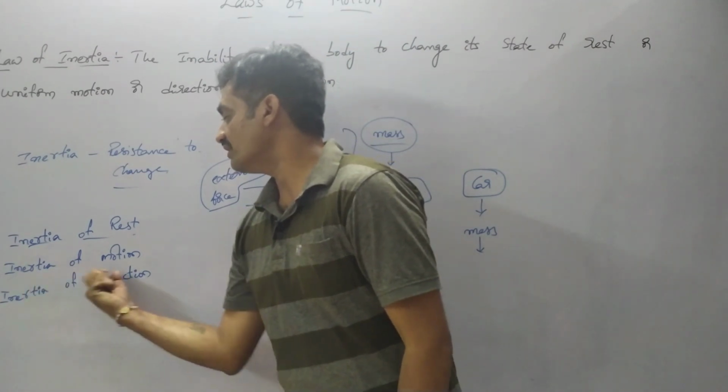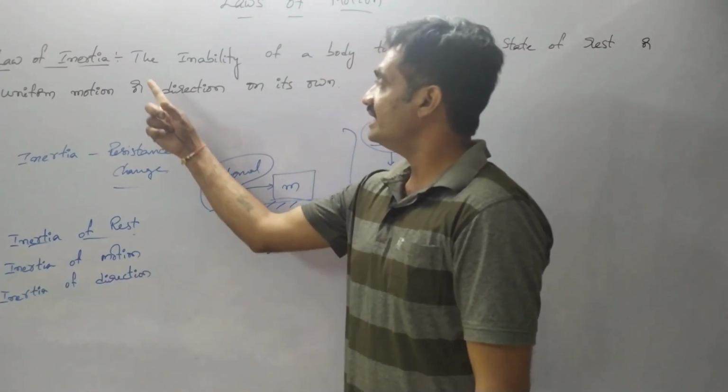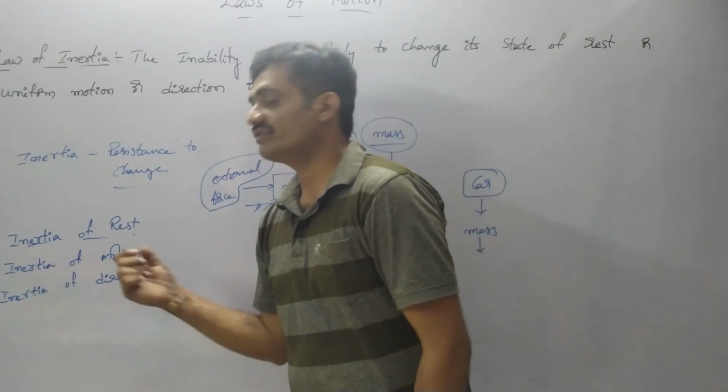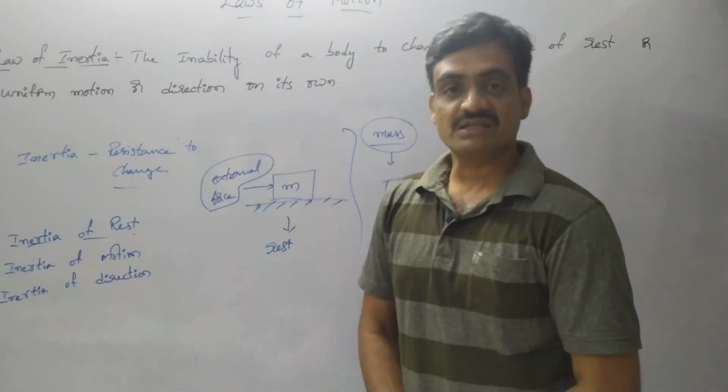Next one is inertia of motion. The inability of a body to change its state of uniform motion represents inertia of motion. So let's see the same example of the bus.